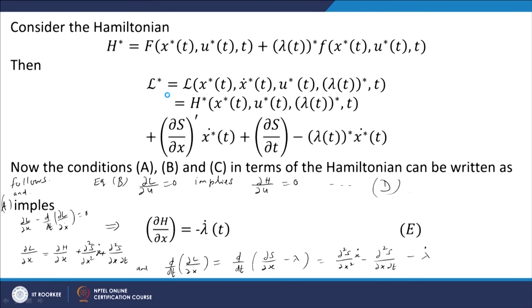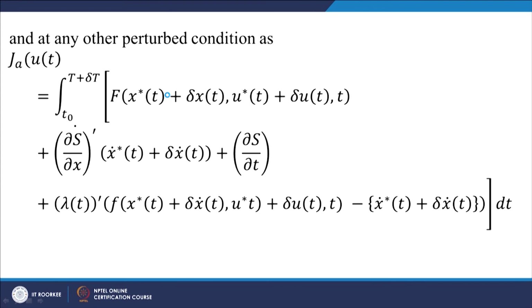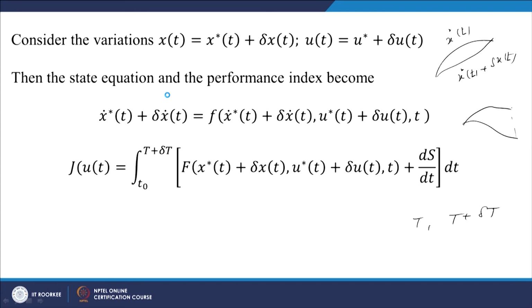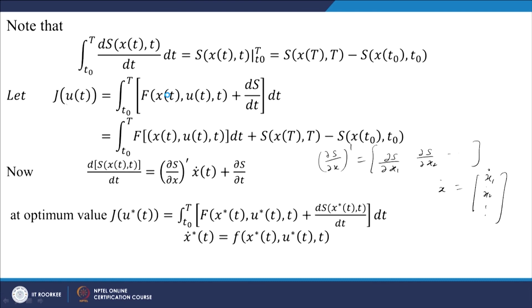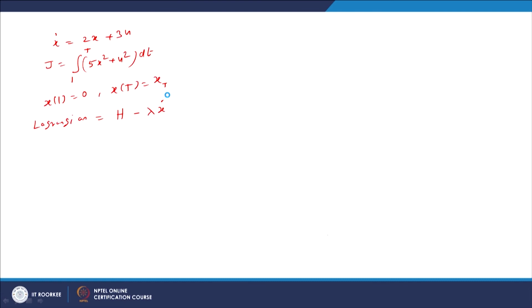We started with the cost functional J as S of x T comma T, capital T plus etc. But in this particular example, the first term S is not there, so it is equal to 0, only the remaining integral is there. This implies the S function is 0. So, wherever S comes, we take the 0 function.